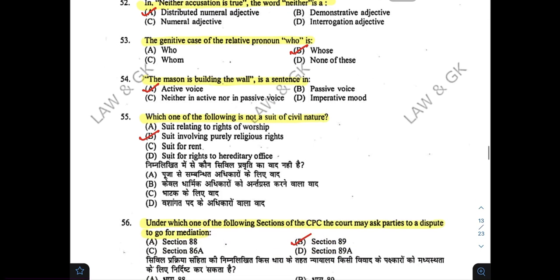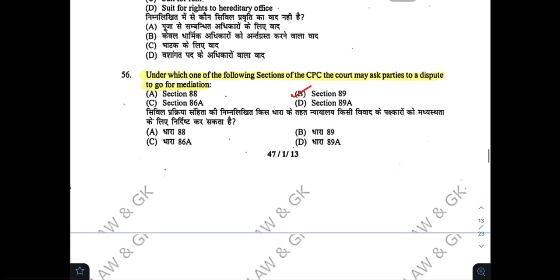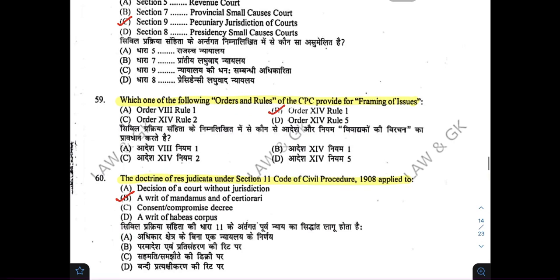Which one of the following is not a suit of civil nature? B. 56. Under which one of the following sections of CPC the court may ask parties to a dispute to go for mediation? B. A decree may be executed under CPC by, D. Under CPC, find the incorrect match, C. Which one of the following orders and rules of CPC provide for framing of issues?